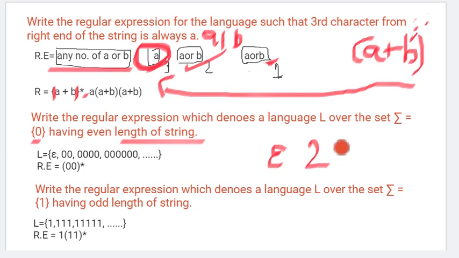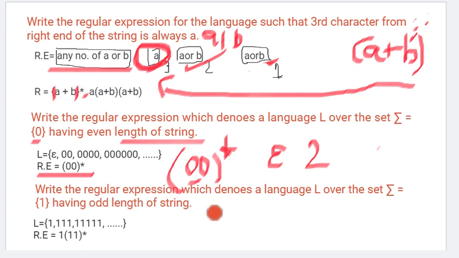With respect to 0, what we can do is 2 times 0, and if you put a closure, that means 0 occurrence is also possible. The first occurrence will be 2 times 0, the next occurrence will be 0 0 0 0, because it will get repeated and added. So the regular expression having even length is 00 star.